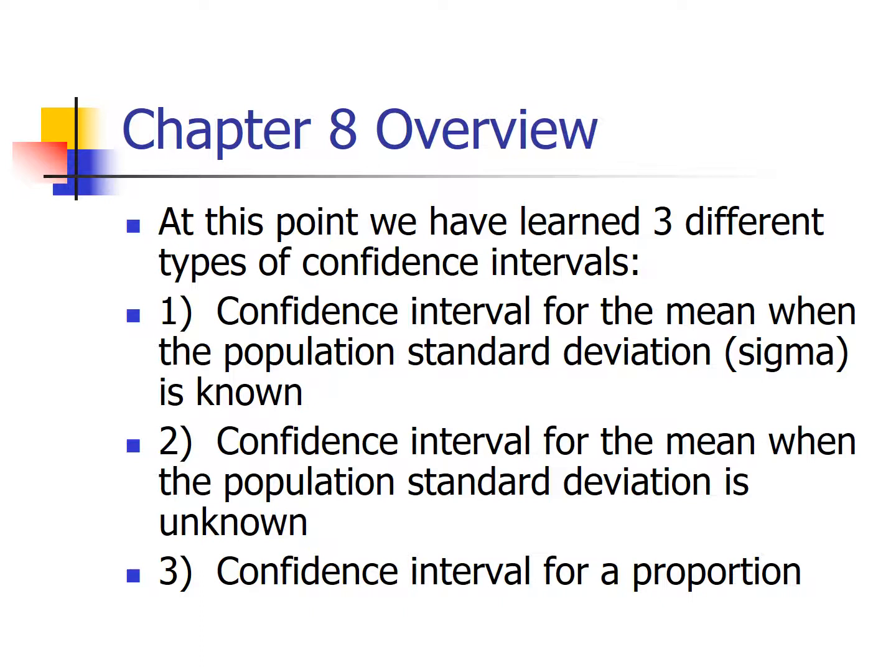Ultimately, what does it boil down to? Well, it's pretty cool because it comes full circle, way back to the beginning. In our first lecture, we talked about experimental units and variables. And to really pick, with no pun intended, a high level of confidence, the appropriate confidence interval, the first question you should be asking yourself is, what is my experimental unit? Once you've nailed that down, you need to be asking yourself, what is my variable? And then finally ask yourself, does this variable take 2 outcomes or more than 2 outcomes?